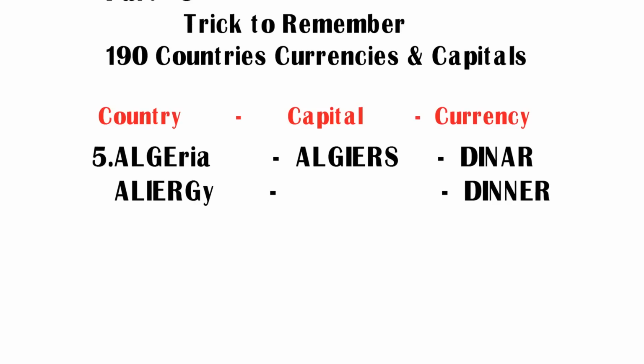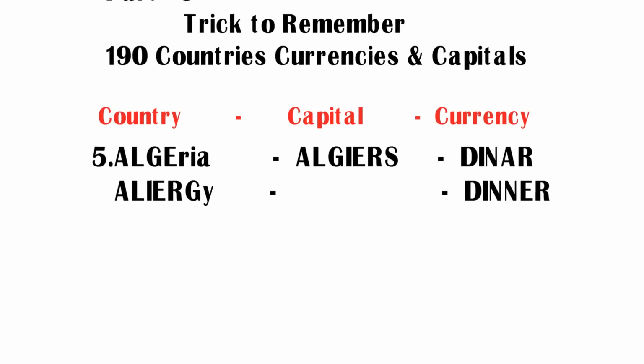Friends, if you observe the country name Algeria, the first five letters, ALGE, its pronunciation is similar to LRG. So try to remember country Algeria as LRG. Here LRG stands for country Algeria. Coming to the capital Algiers, you can easily remember this capital because both capital and country almost look similar. So our target is to remember the currency.